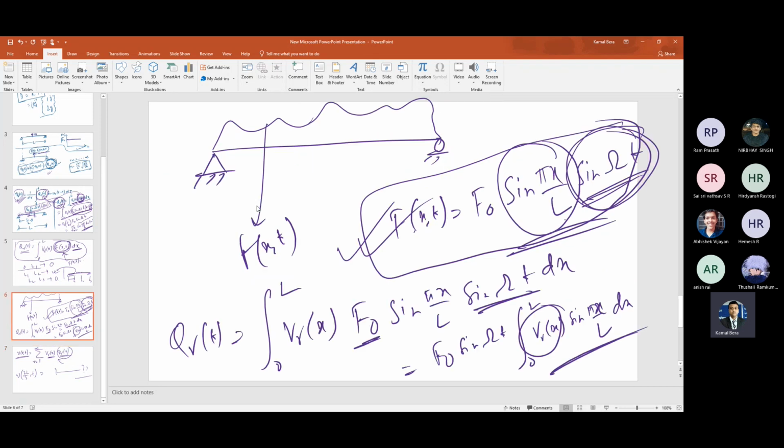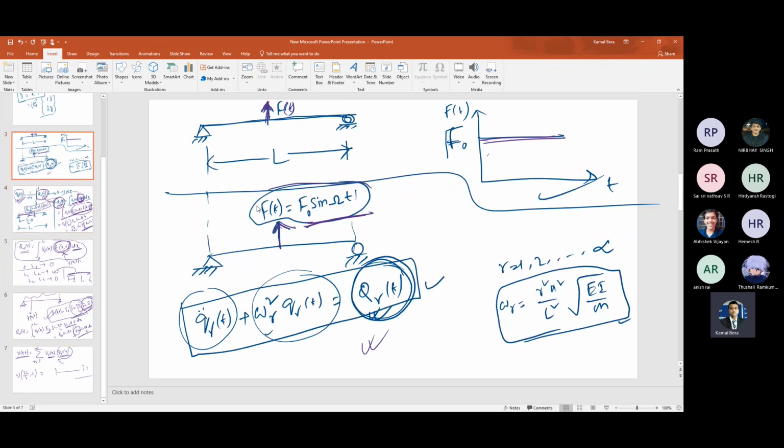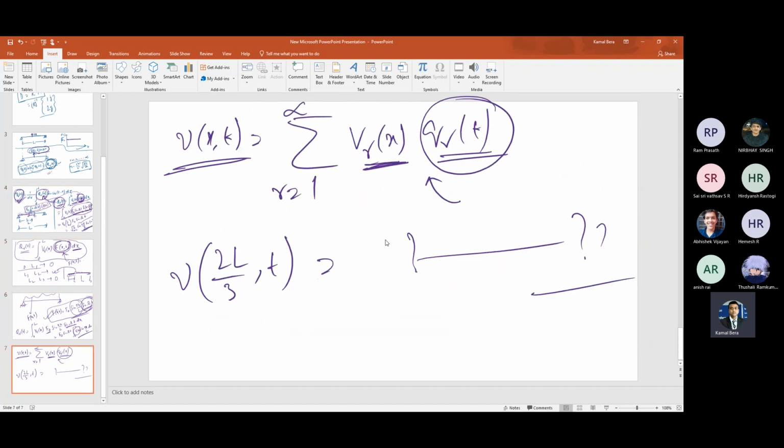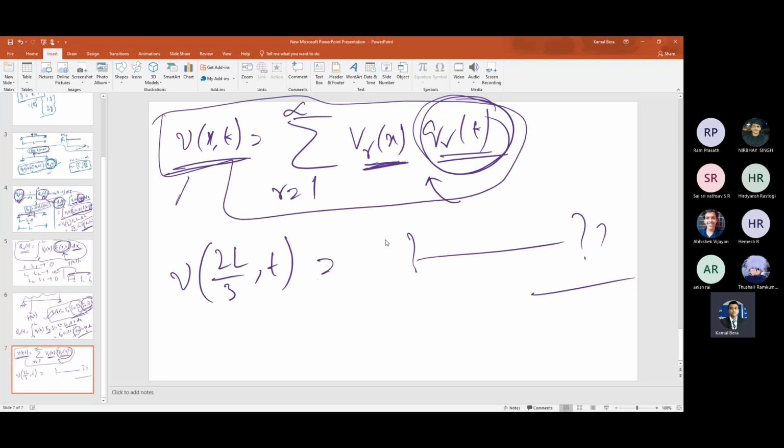So we'll be able to solve the problem that we have discussed right now. If ft is f naught sin omega t, then you will use the Dirac delta function to find out the qrt. Once you got the qrt, you substitute it in the Duhamel integral to obtain the small qrt, that is the generalized coordinate. Then plug it into the modal summation to get the response at any position at any time on the beam. If I ask at a particular location, say the beam length is 5 meter and I ask at 3 meter, you substitute x equals 3 meter and get the response.